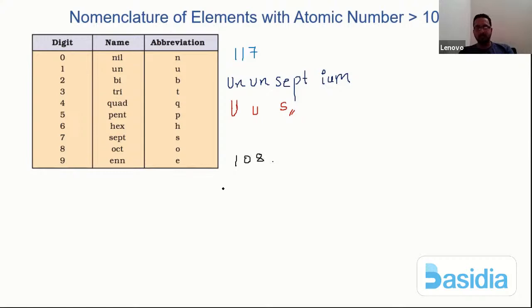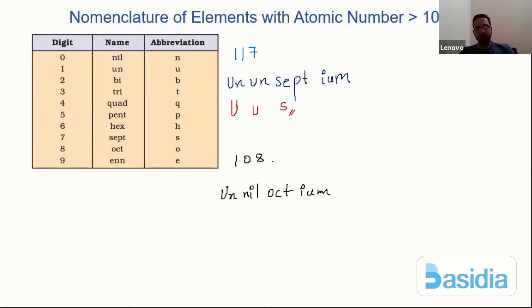Okay, 108. So here, how do I write? Here it is UN. 0 is a representation of NIL, and 8, we see it here, right? 8 is a representation of oct. Then the name has to end by what? The name has to end by IUM. So unnil octium.